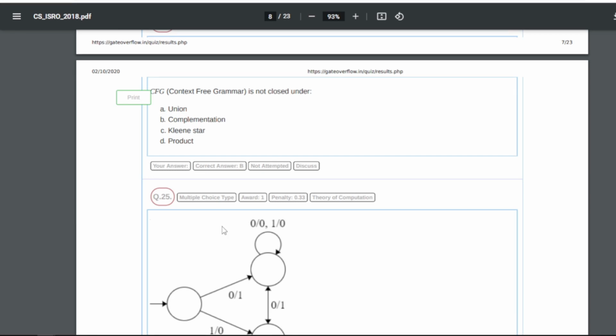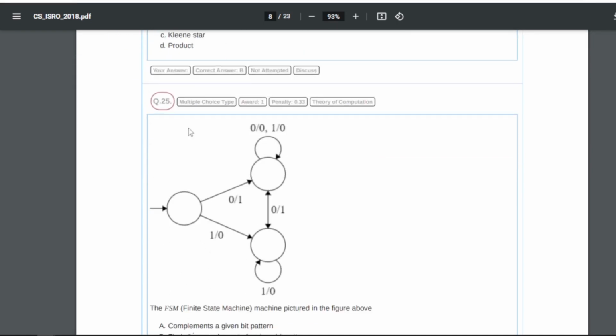So CFG, context-free grammar, is not closed under what? So the answer is complement. Yeah, CFG is not closed under complementation.